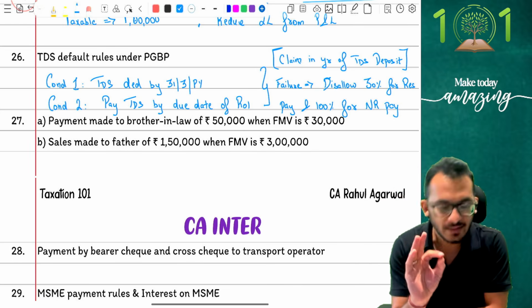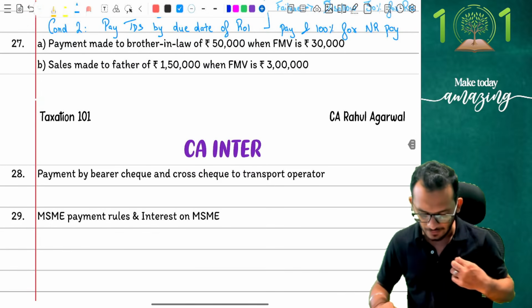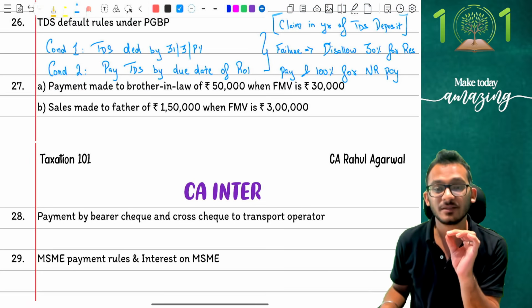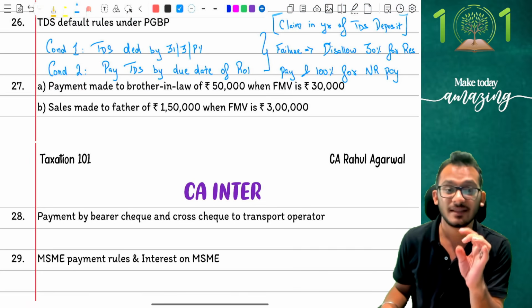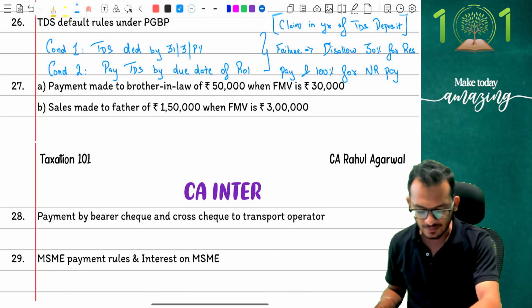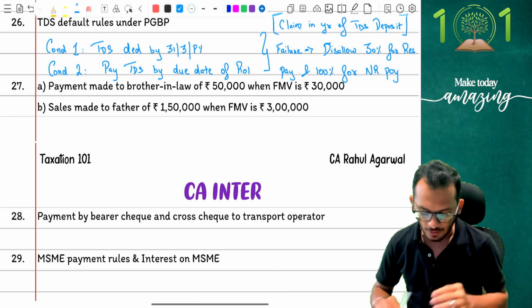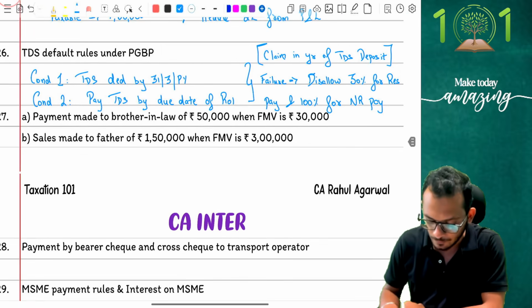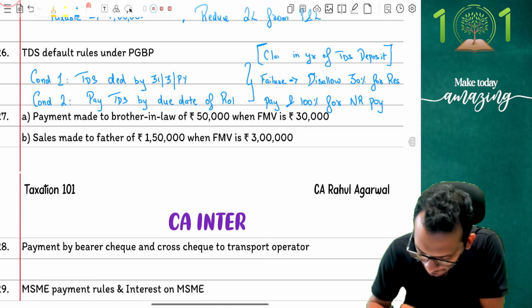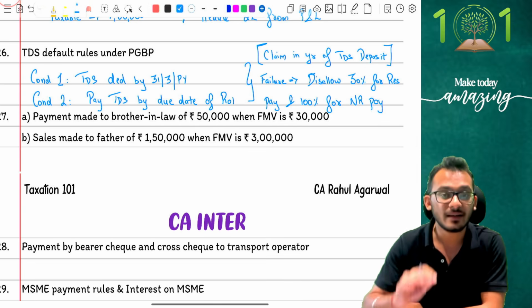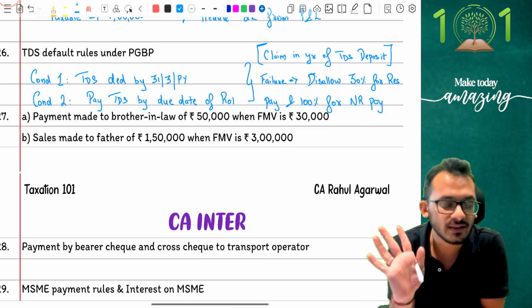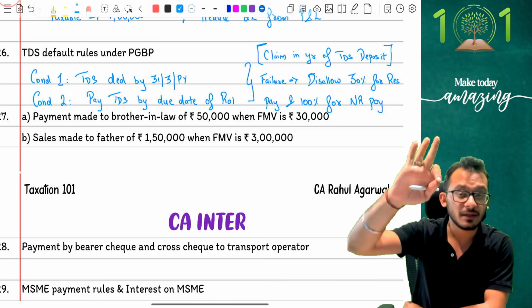Clear? Yes, good. Next, people, we're moving on to question number 27. Look very carefully. Two very critical adjustments, which have come in the exam in the past and people have made mistakes on them. The first one is payments made to brother-in-law of 50,000 rupees when the fair market value is 30,000 rupees. This is what the adjustment is. Now, people are aware about this. People generally come and say, Rahul, related party transaction, FMV, if you pay more, it is going to be disallowed. No doubts, agreed, but this is the mistake.